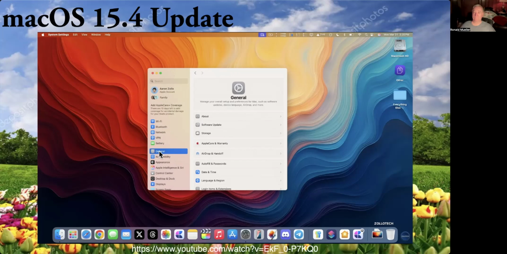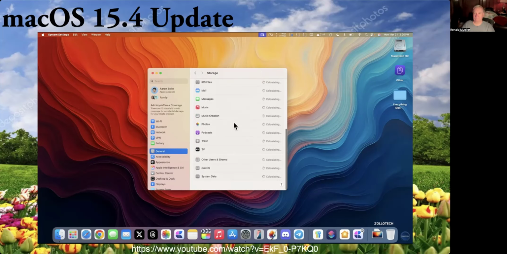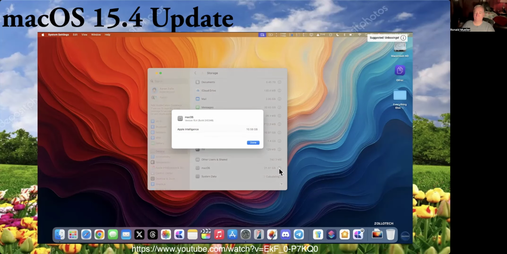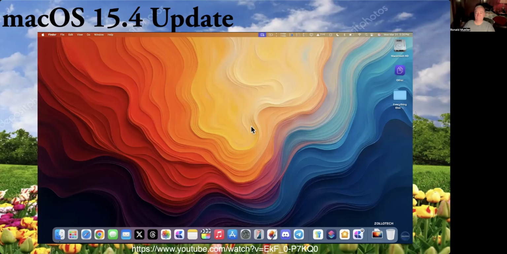Also, if we go to General and take a look at storage, we can see how much storage is being used here. So you'll see optimized storage. If we scroll down to the bottom, give it a second here, you'll see under Other Used and Shared, we're using under 1 gigabyte. And if we go to macOS, it's using a huge amount with Apple Intelligence, 10.58 gigabytes. So it's a pretty large install, over 20 gigabytes. It's a couple gigabytes larger than iOS at this point. As far as anything else, well, that's it for macOS 15.4.